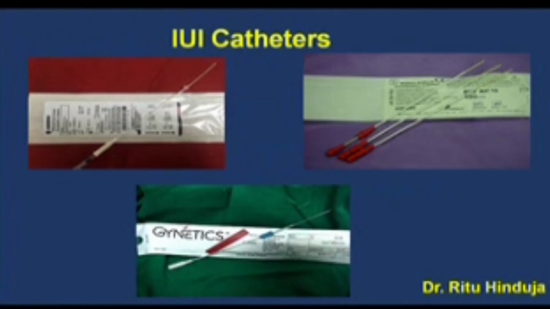So there are various IUI catheters which are available in the market. You have to know what you're comfortable with and what you can work with. So there's Surgimedics, Gynetics or Wallace, which you can probably try and use and narrow down on your preference.